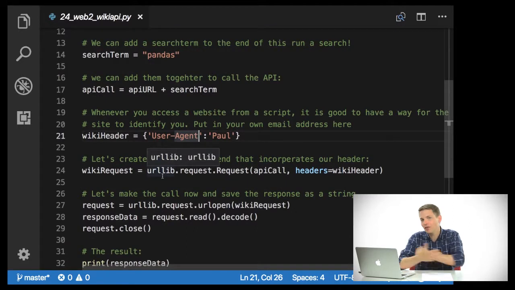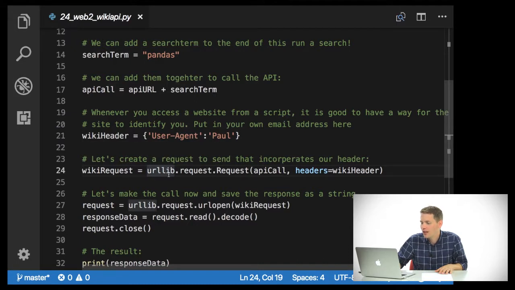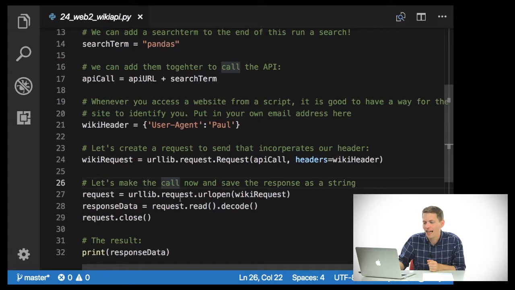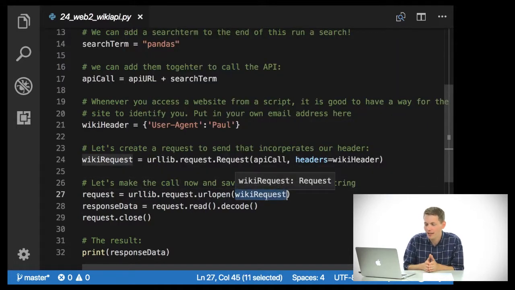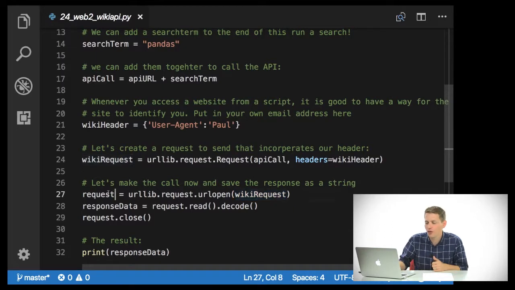This looks a little bit different than what we saw before, but we have urllib.request with a capital R. Then I'm going to give it my API call, which is the URL for the API call, and I'm going to give it a header, which is just this header right here. Now that I have this request object put together, I'm going to give it to urllib.request.urlopen. And I'll give it wiki request. And then it's just going to be saved in this request variable.